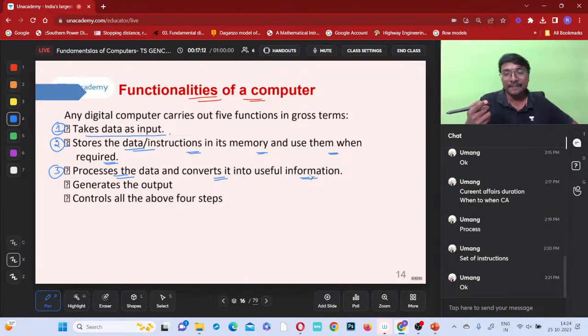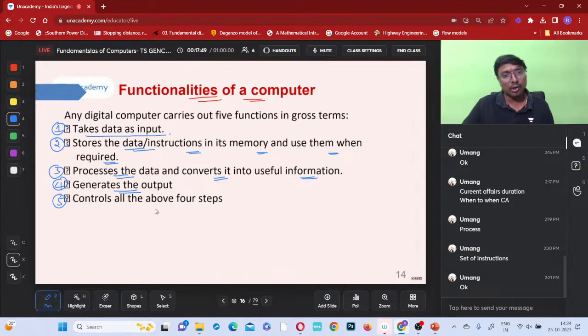We give the data in English, let us say, or some other language, but it converts those English instructions into binary language code, which is what the computer understands. It processes in binary only. But when it displays the output, it displays it in a language understandable to us, that is English. So there are conversions, and then it generates the output.